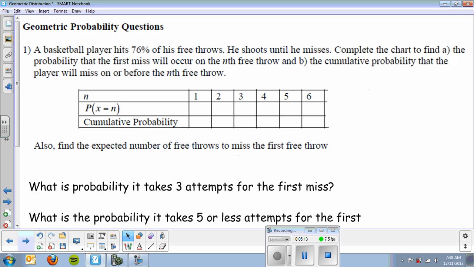A basketball player hits 76% of his free throws. He shoots until he misses. Complete the chart to find the probability that the first miss will occur on the nth free throw and the cumulative probability that the player will miss on or before the nth free throw.